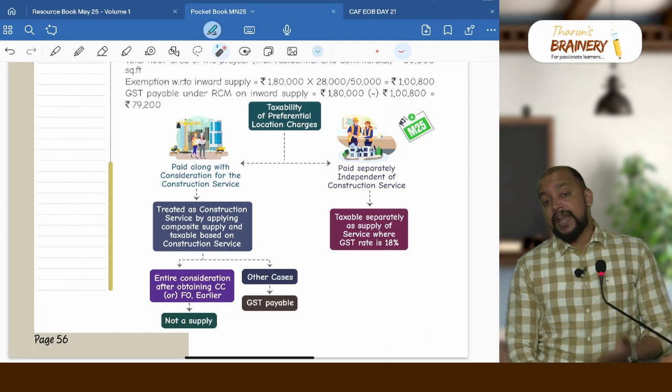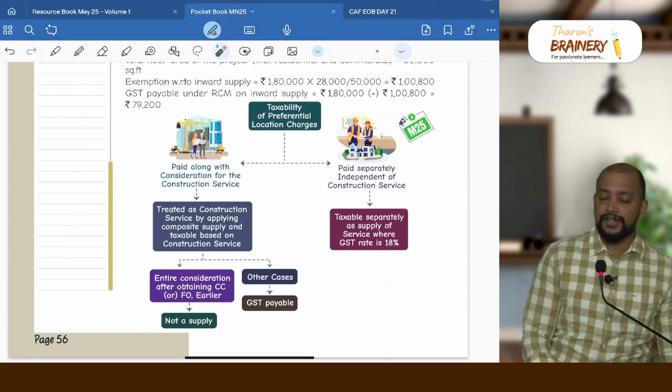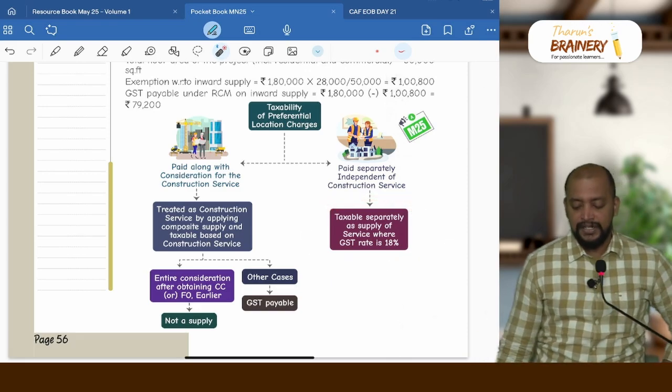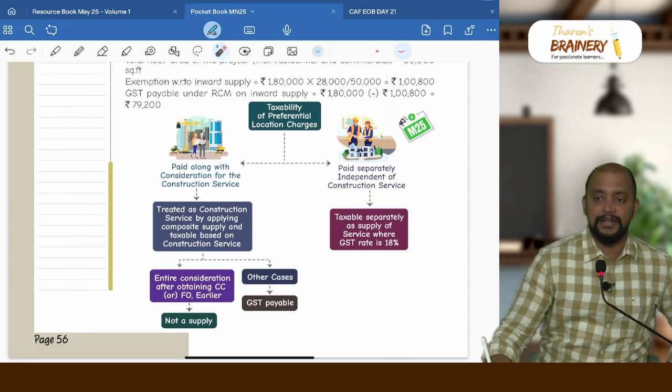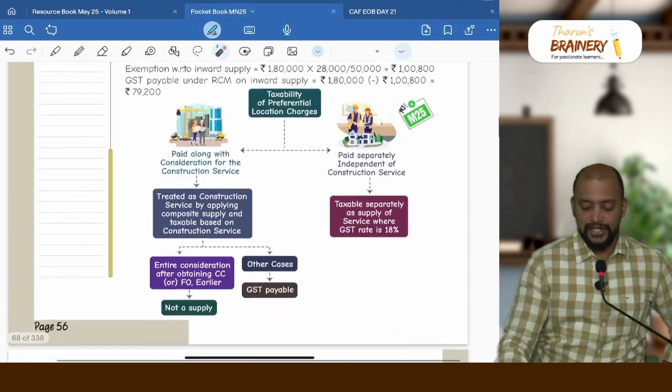What if we pay this preferential location charges separately, independent of the construction service? Then in that case it is taxable separately as supply of service, where the GST rate will be 18%. So this is a May 25 amendment for preferential location charges.